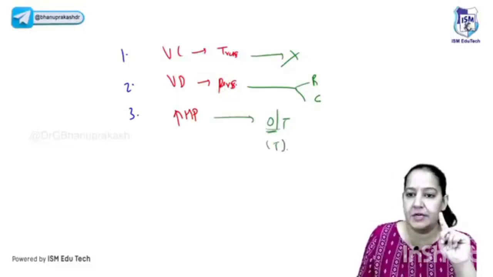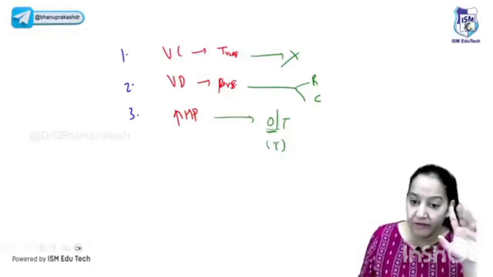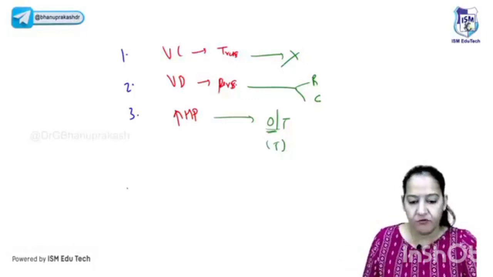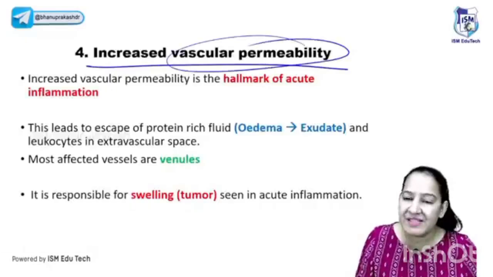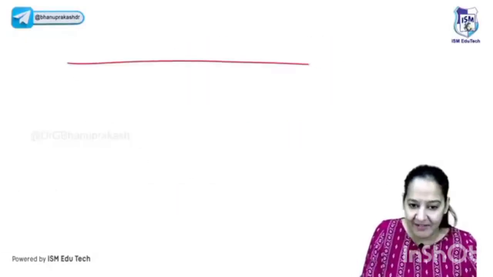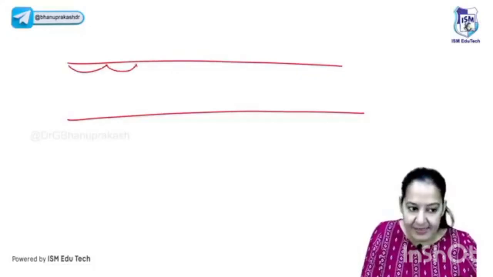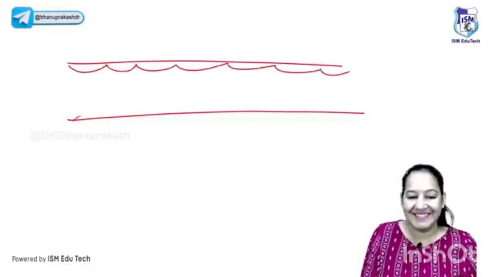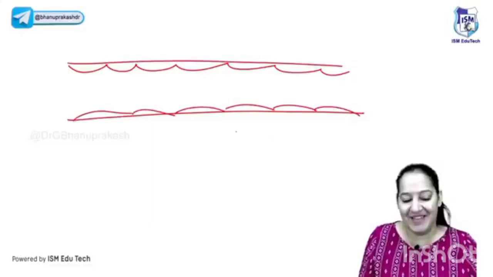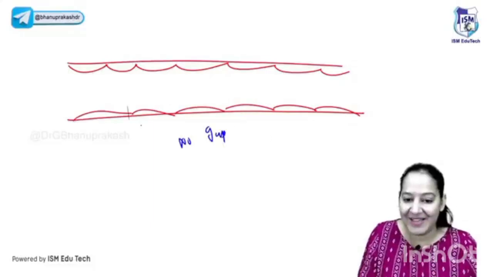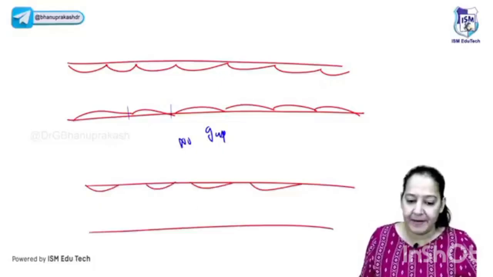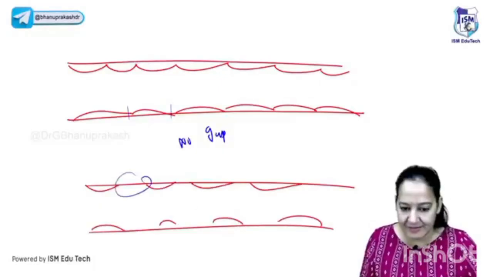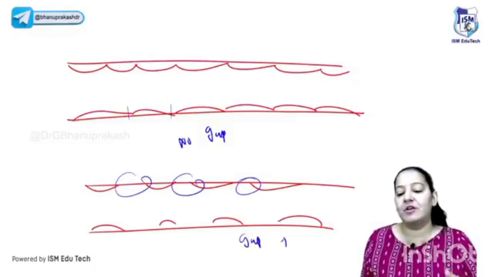So this type of edema is transudate edema. You know there are 2 types of edema, transudate and exudate. Here only fluid was coming out due to imbalance in the pressure. Now coming to the fourth step. The fourth step is increased vascular permeability. You must ask me, ma'am, what do you mean by vascular permeability? Have you seen a blood vessel? In the blood vessel, these are the endothelial cells. They are continuous, one behind the other. There is no gap in them. But now, increased vascular permeability means the gaps will be created. Can you see the gaps now? Creation of gaps is known as increased vascular permeability.